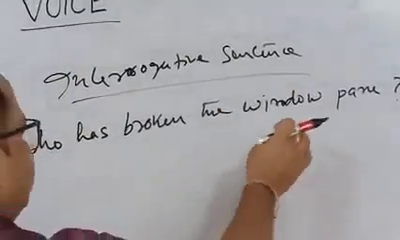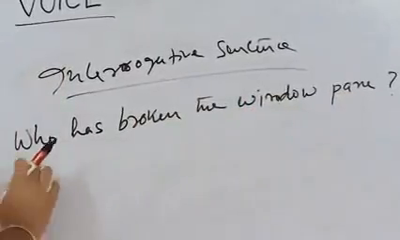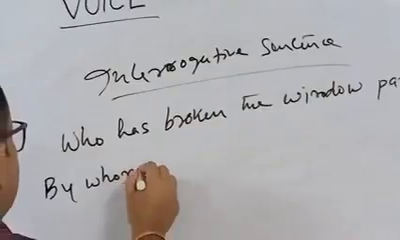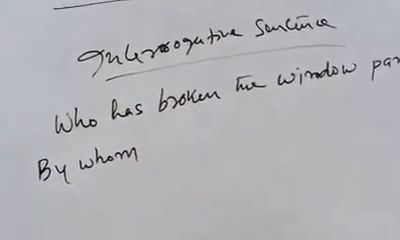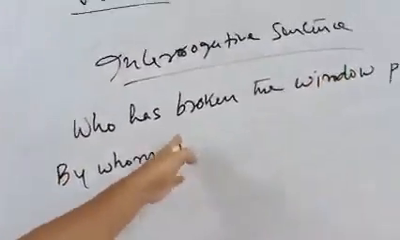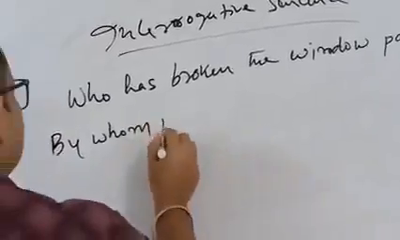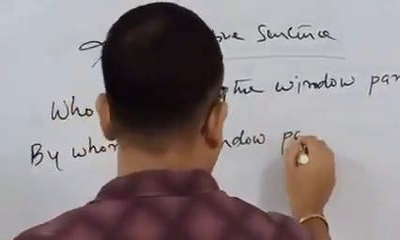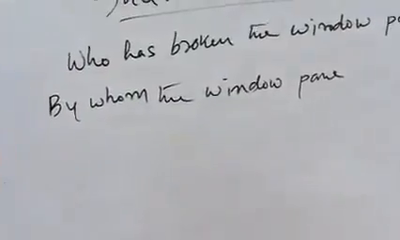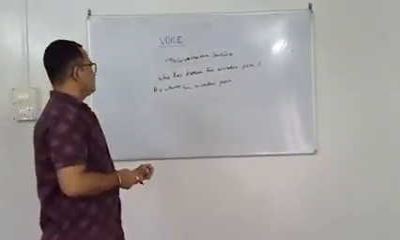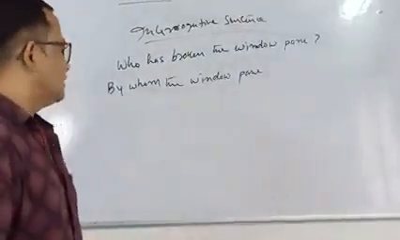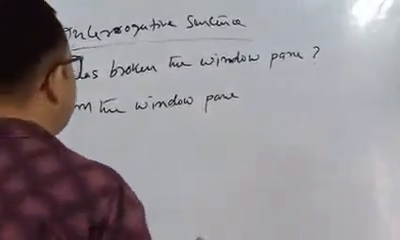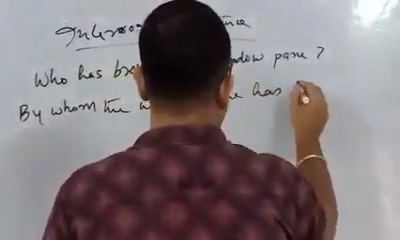Now, before you make this object into subject, first you have to use by whom. Okay? And then you have to bring this object into subject after by whom. By whom the window pane. And we have already discussed perfect tense. If the active voice is perfect tense, then after the auxiliary we have to use been. By whom the window pane has been